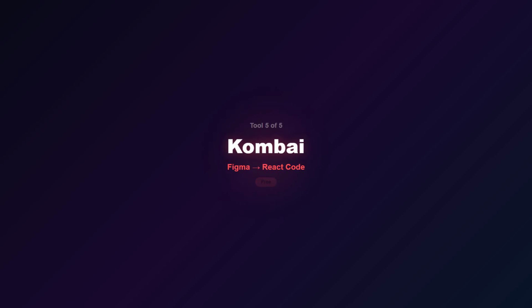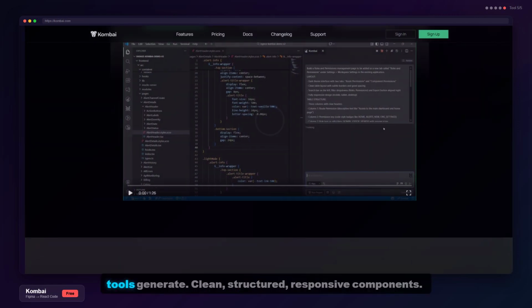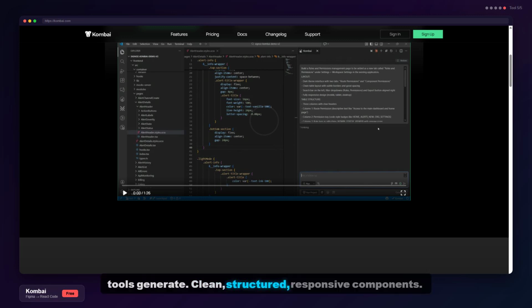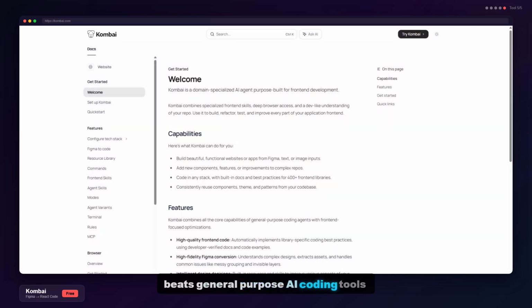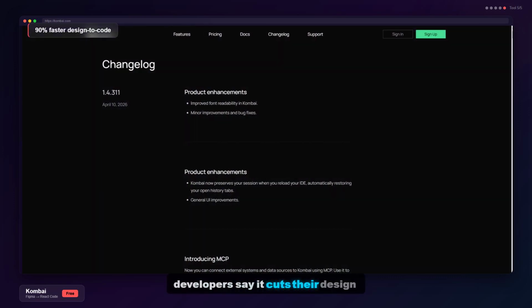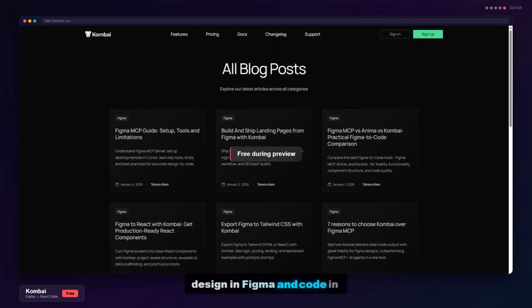Kombai. Give it a Figma design. It gives you production-ready React code. Pixel perfect. Not the messy code that other tools generate. Clean, structured, responsive components. It handles complex layouts, nested elements, even email HTML. Benchmarks show it beats general-purpose AI coding tools at this specific task. Front-end developers say it cuts their design to code time by 90%. Free during the preview period. If you design in Figma and code in React, this saves you hours every single week.